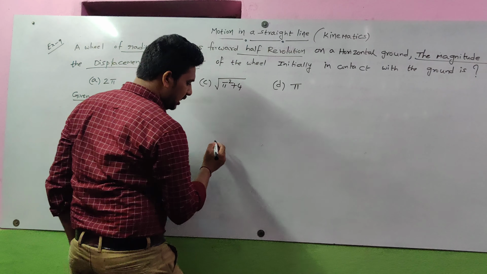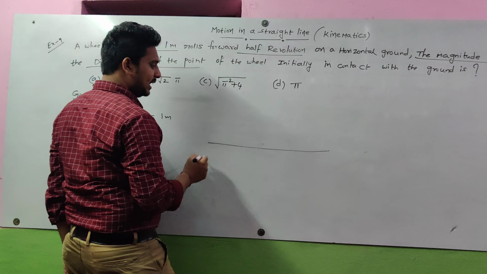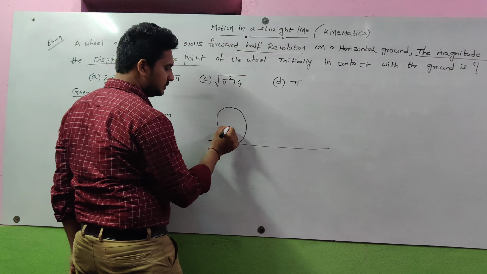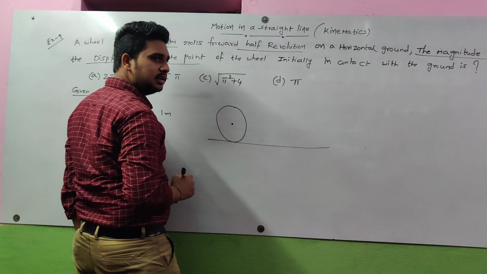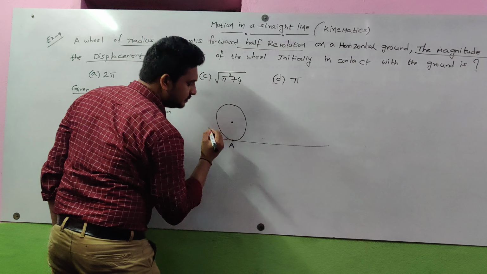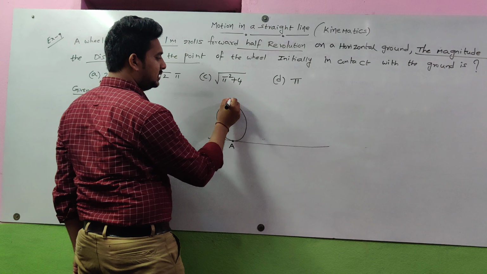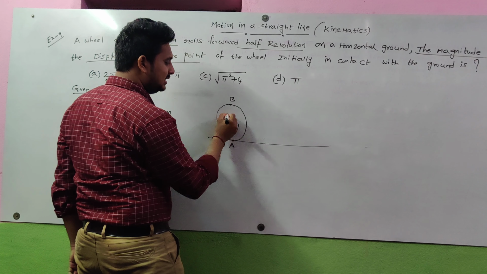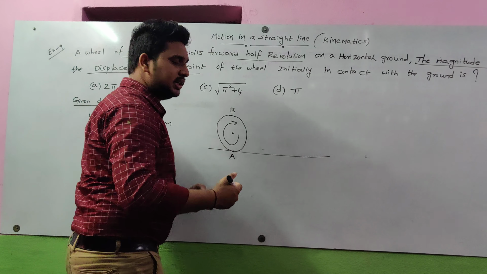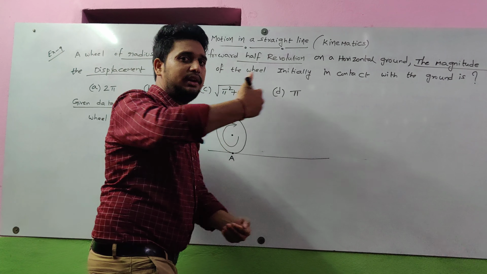So I draw. This is the ground, horizontal ground. Initially this is the wheel. Now this is a point A I consider, and this is a point B I consider. The wheel revolves, rotating on the horizontal ground. It revolves half a revolution.